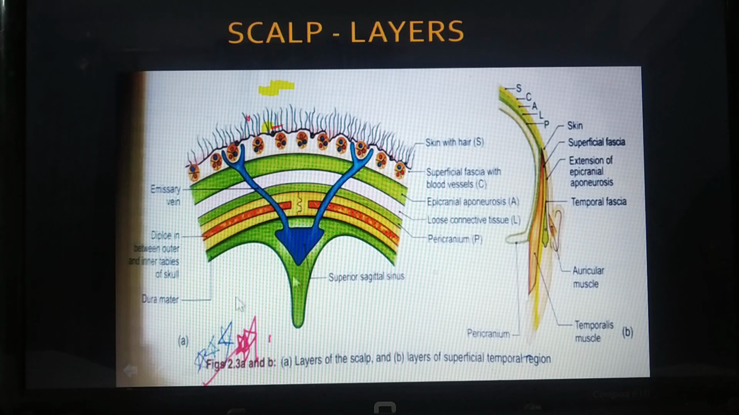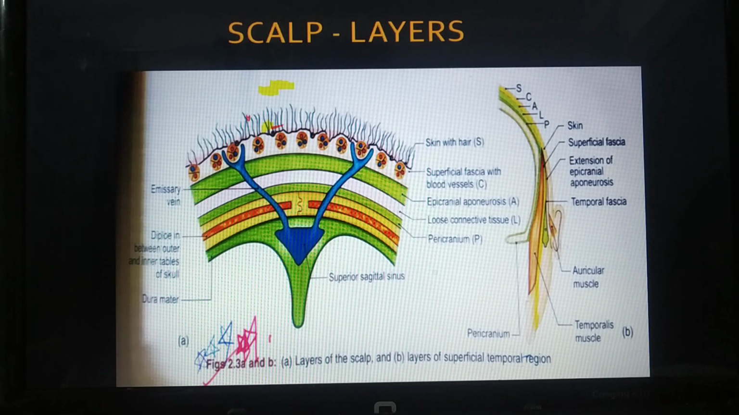So this is the last layer, P, that is the pericranium. This is the layer that is adherent but loosely lying except at the sutures. When I talk about suture, pericranium is not present over there. At the suture, sutural ligaments are present. So these were the layers of scalp.